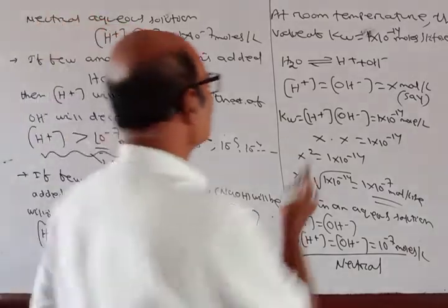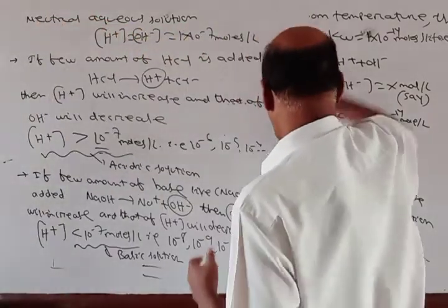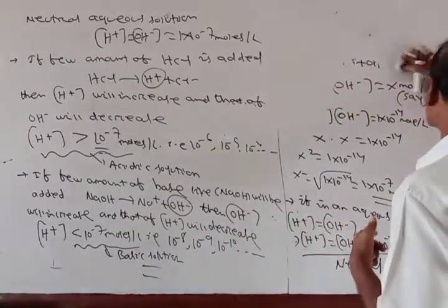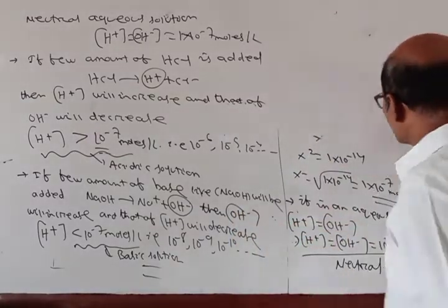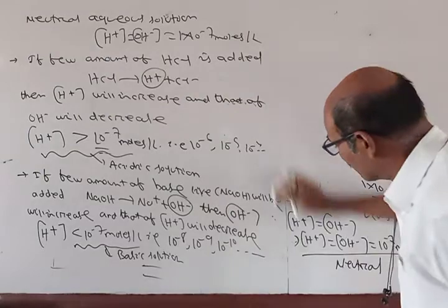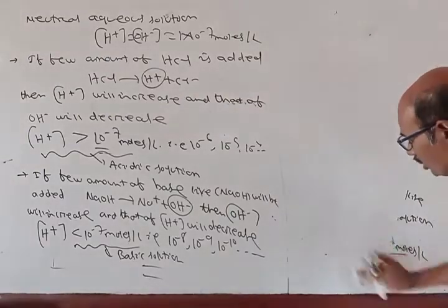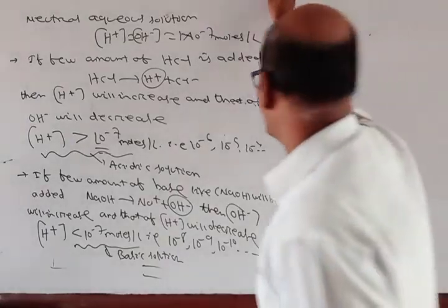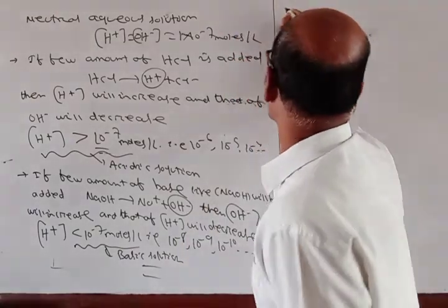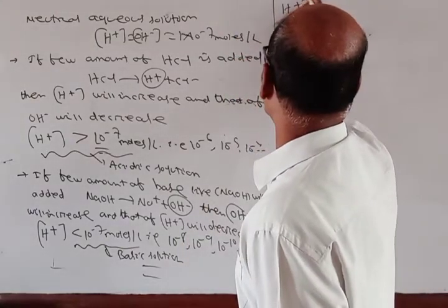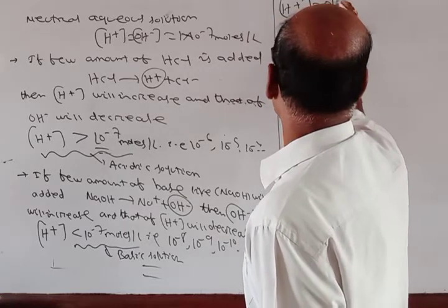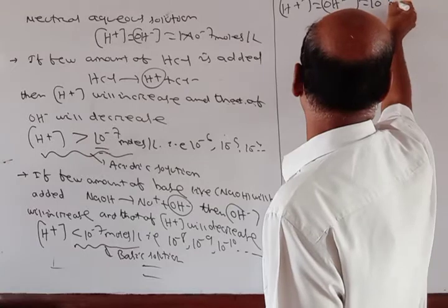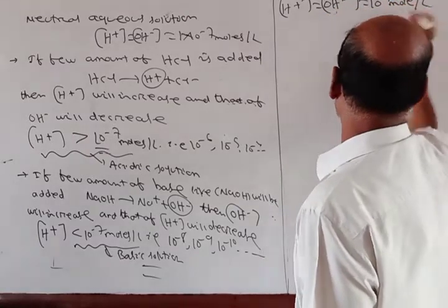Okay, so depending upon the H plus ion concentration or OH minus ion concentration, we can determine whether a solution is acidic or basic. Okay, so in conclusion, I can write here: H plus ion concentration is equal to OH minus ion concentration is equal to 10 power minus 7 mole per liter is what?